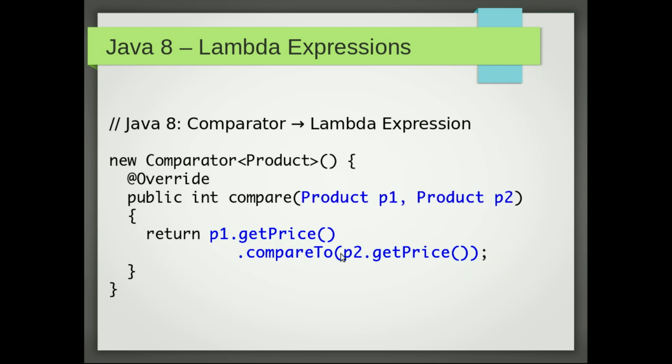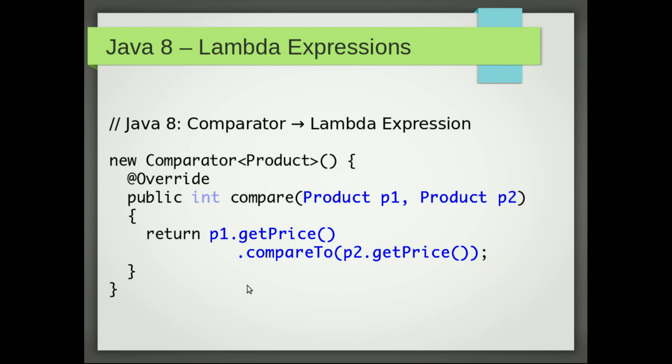And what about the parameters? These are important too, so that I can know what parameters I can use, right? Now I have P1 and P2. So these are important. What about return type? It is important, but not as important as the other two, because I can check the return type of compare to method to find out what the return type is, right? So it's important, but not as important as the other two.